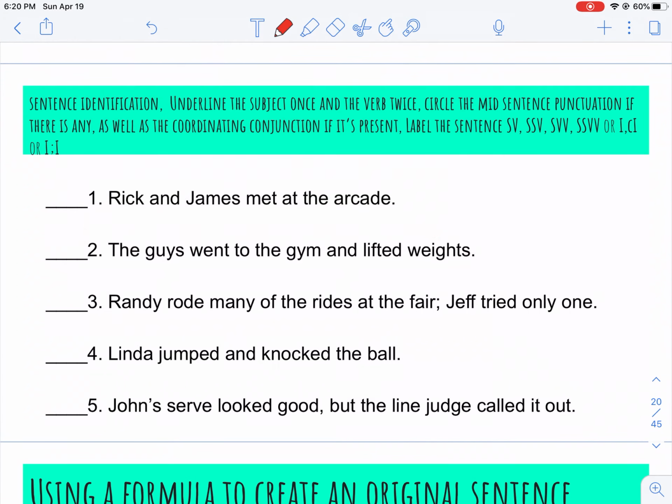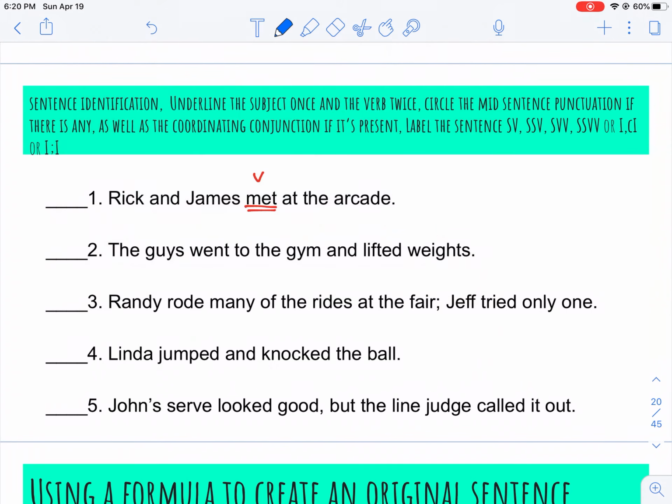First sentence: Rick and James met at the arcade. Well, that is definitely an independent clause. It makes sense to me when I read it, but there's no comma or coordinating conjunction and there's no semicolon. So it must just be a simple sentence. So the verb is met.